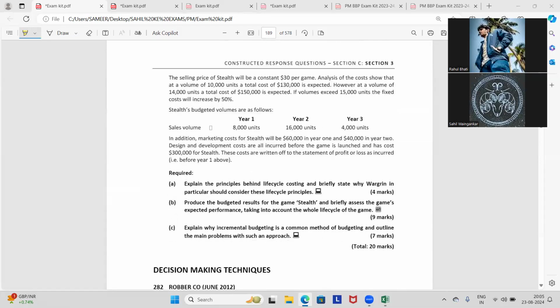In addition, marketing cost for Stealth will be 60,000 in year 1 and 40,000 in year 2. Design and development costs are all incurred before the game is launched and have cost 3 lakh for Stealth. These costs are written off to the statement of profit or loss as incurred.